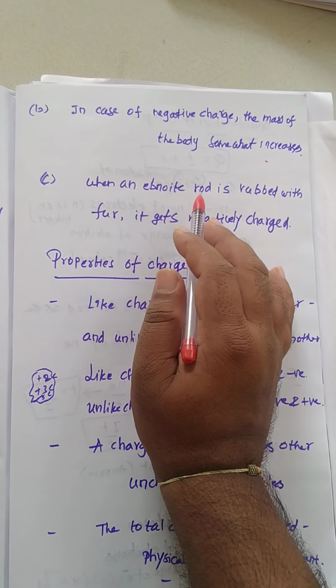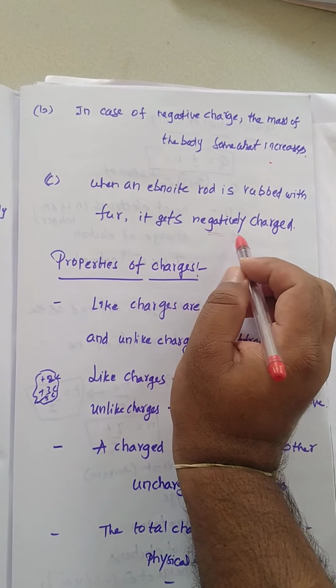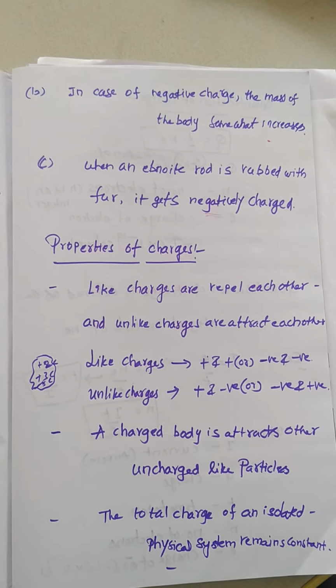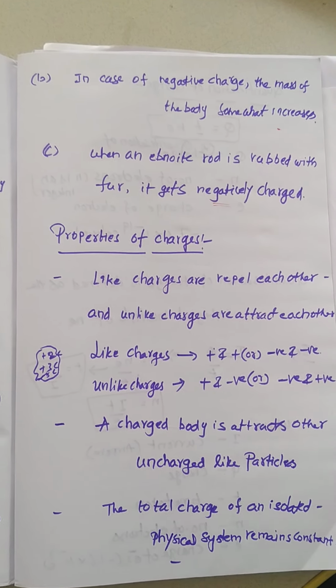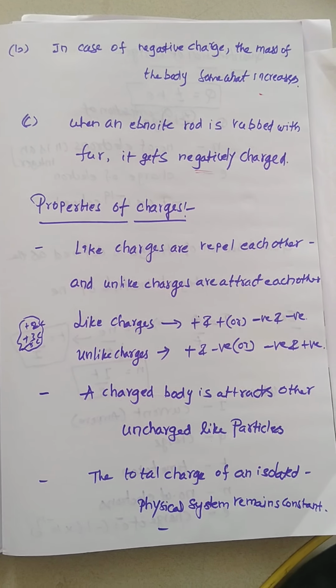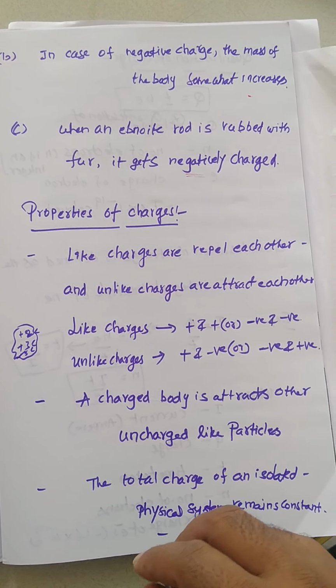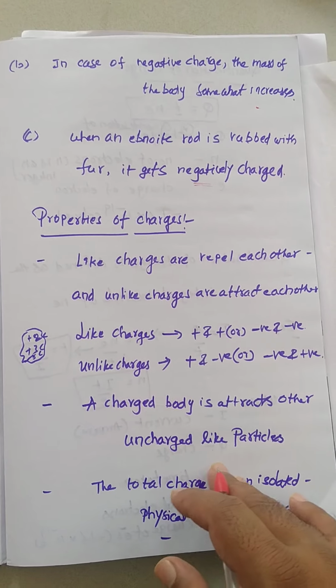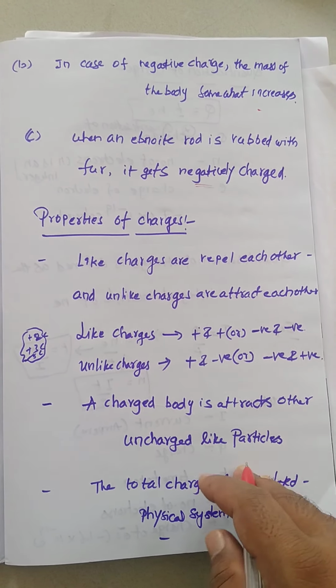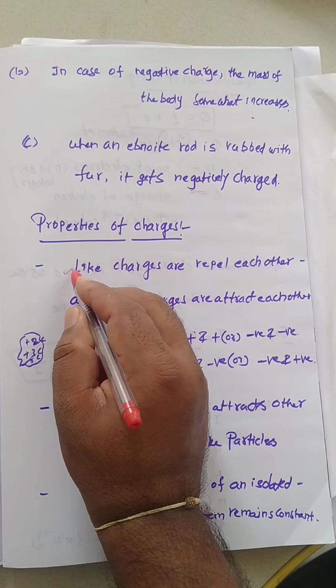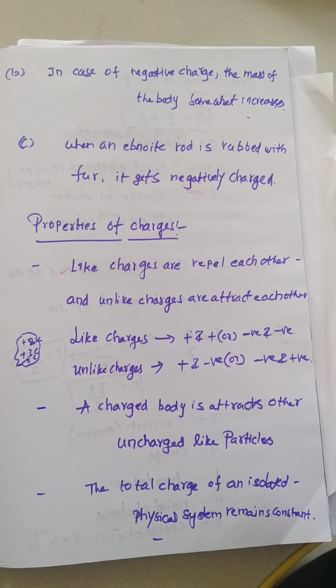Next, when an ebonite rod is rubbed with fur, it gets negatively charged. The ebonite rod becomes charged, but in the form of negative charge. This is about positive charge and negative charge. Next, about properties of charges. What are the properties? First property everyone knows: like charges repel each other and unlike charges attract each other.